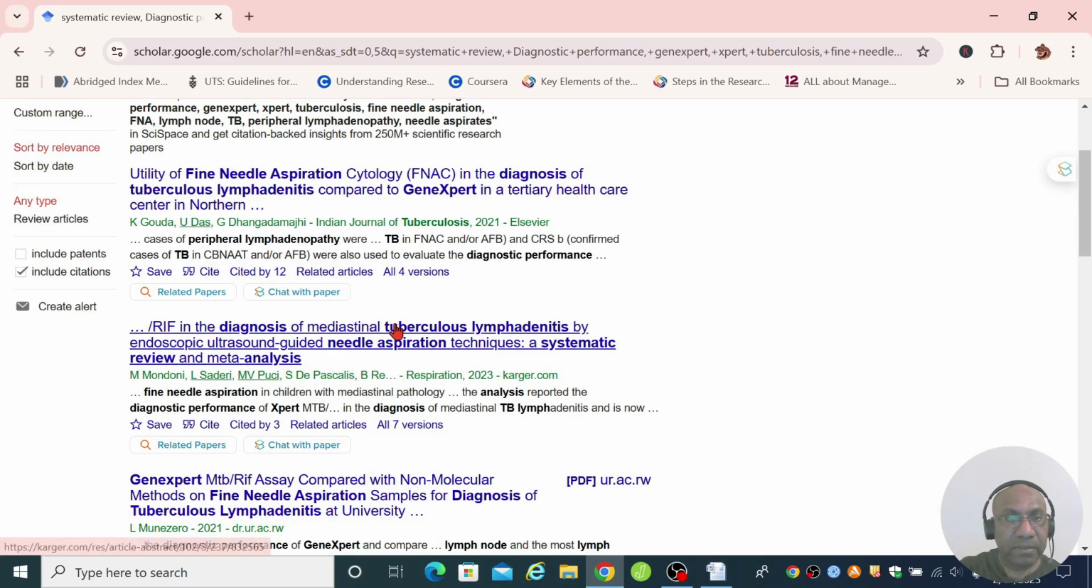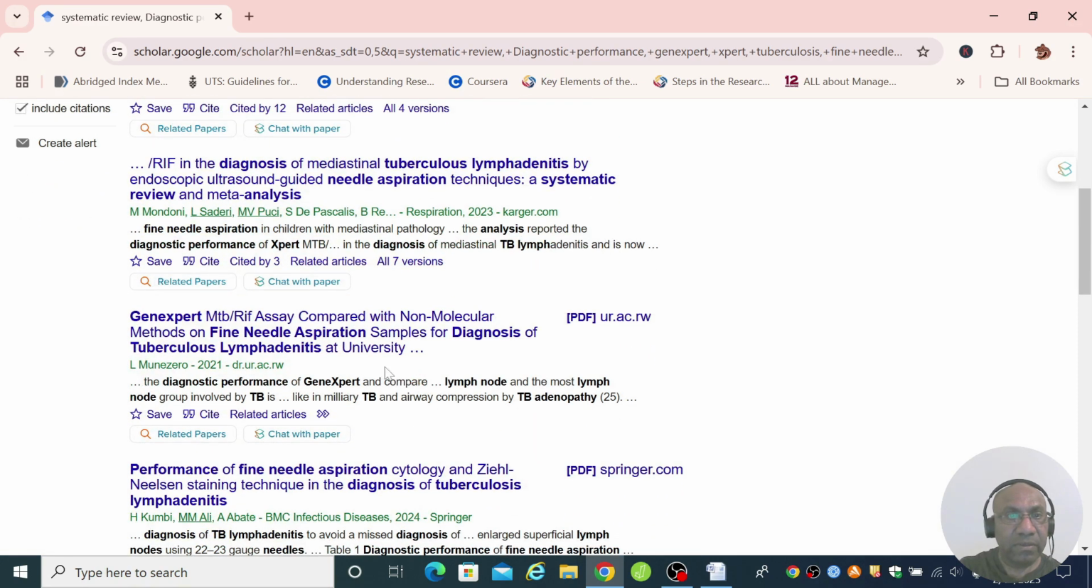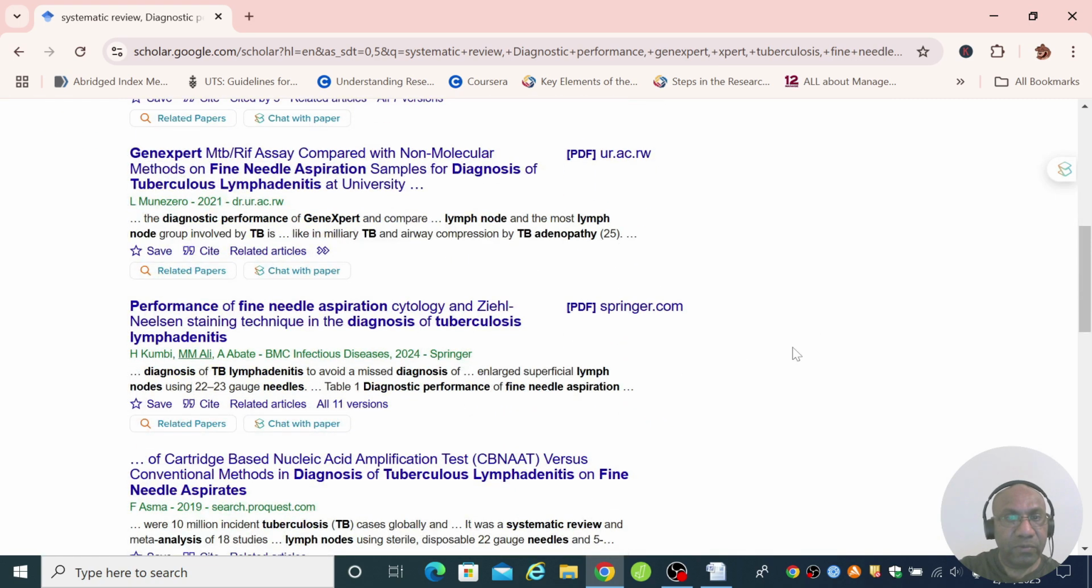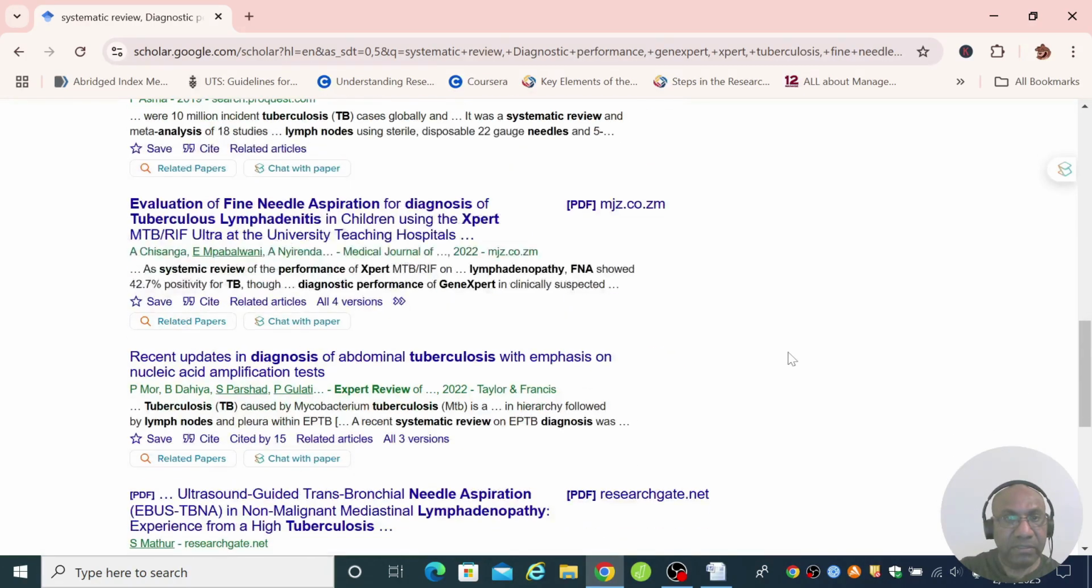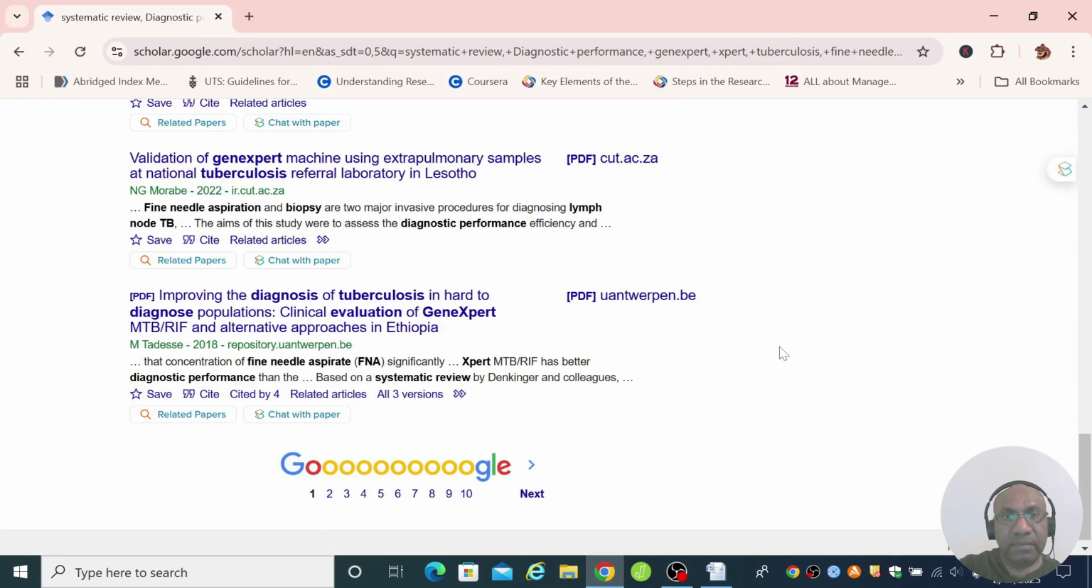What about this one? Diagnosis of mediastinal TB by endoscopy, systematic review. Okay, this could be a good one. And look at this one. GeneXpert compared with non-molecular methods of needle aspirates for diagnostics. This looks like a primary paper. Again, I'm looking for systematic review papers. Just going down the list. And this is a preliminary search looking for systematic review papers that you want to use as a model paper or as an example paper to do your literature review.